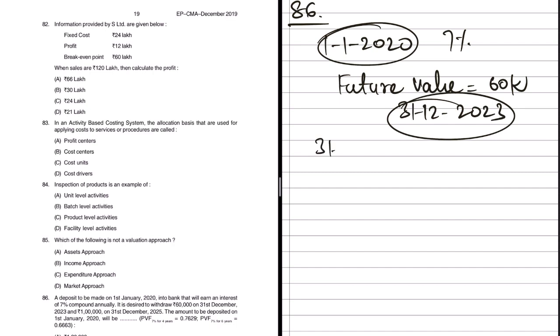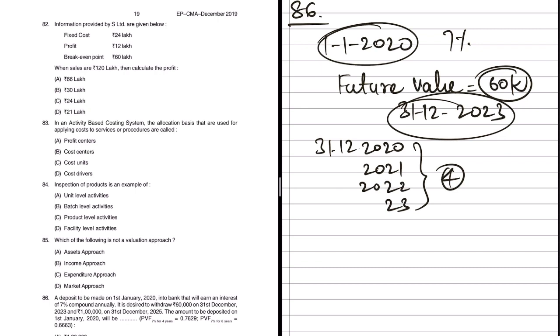So from this date to this date, how many years will that be? So that will be 31/12/2020, then 2021, 2022 and 23. So it will take 4 years for something to be value of 60,000 in future. So how much should you invest to get 60,000 right now? So that is what we are supposed to calculate. That is easily done. So what we can do here is 60,000 is the future value. Apply the present value factor for 7% for 4 years.